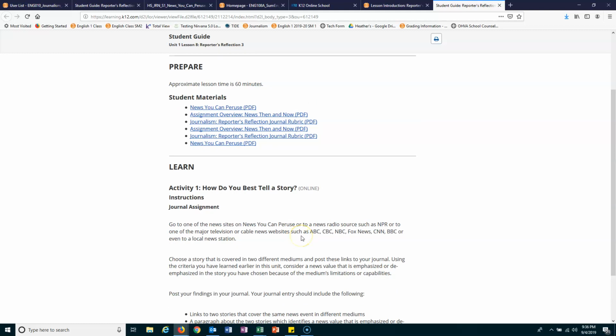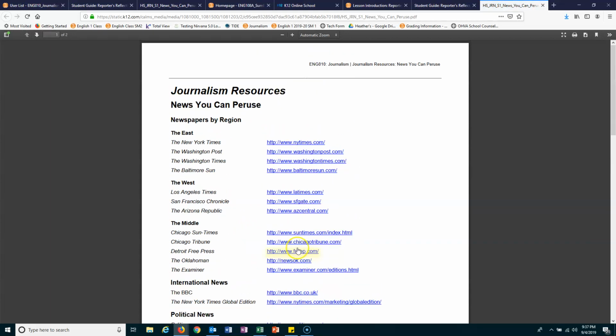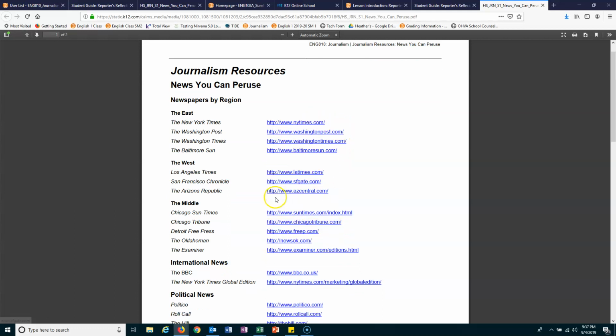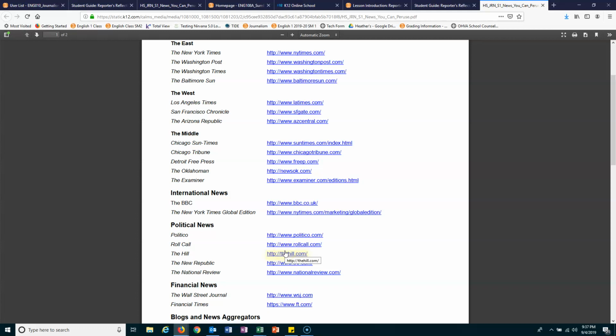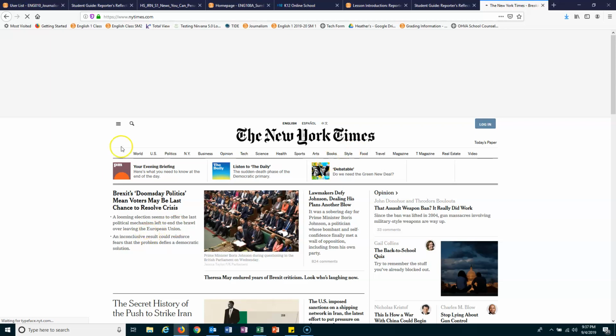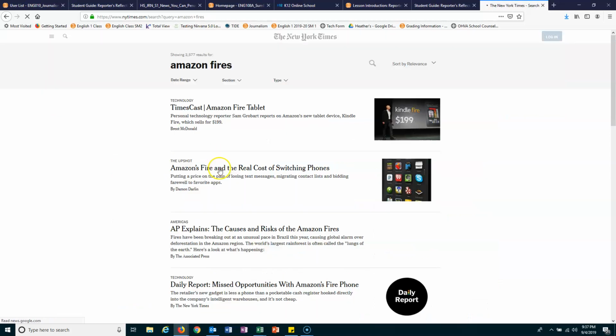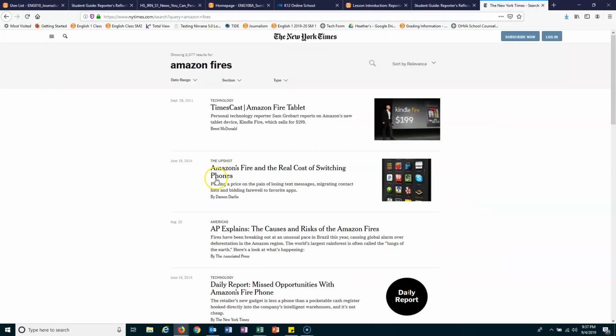So there are two mediums that you're going to be going to and using. You can go here to News You Can Pursue, and you can click on that. What you're going to see is all these different articles, right? You can click on these and search basically anything that you want. So if we go to the New York Times and I want to search for an article about the Amazon fires, if I type in Amazon fires here, there should be a bunch of articles that pop up for the New York Times, right?